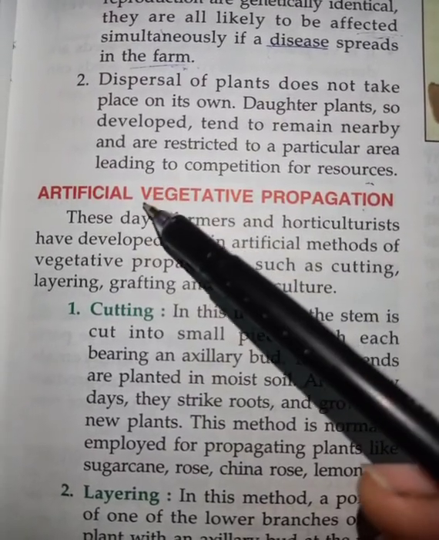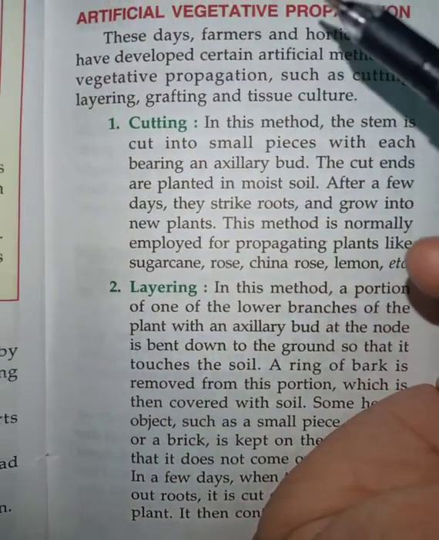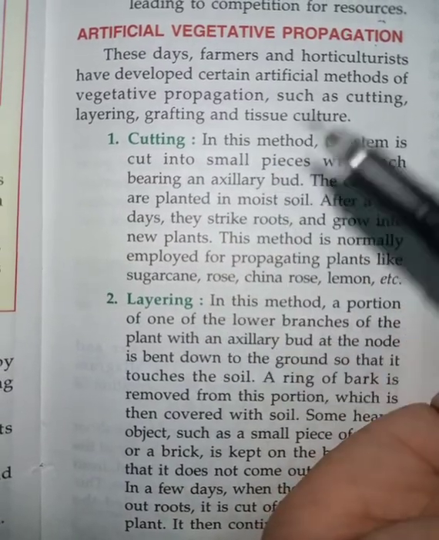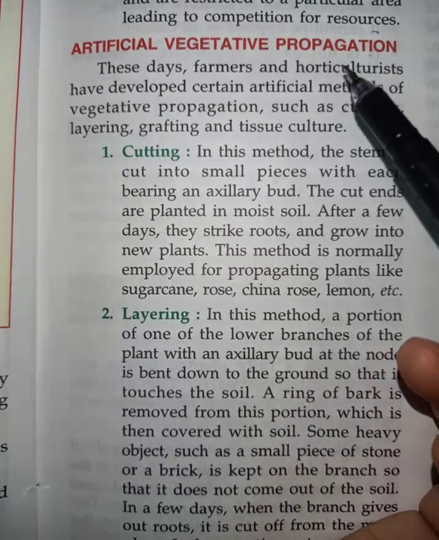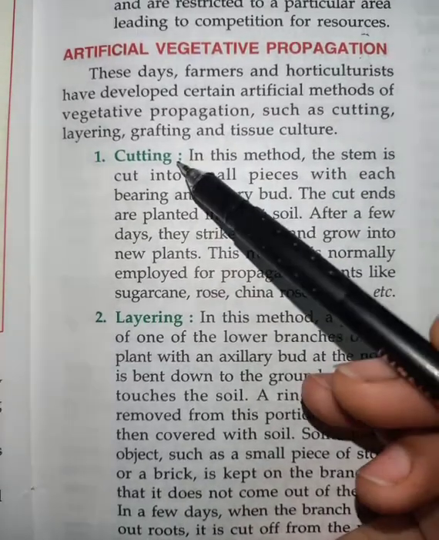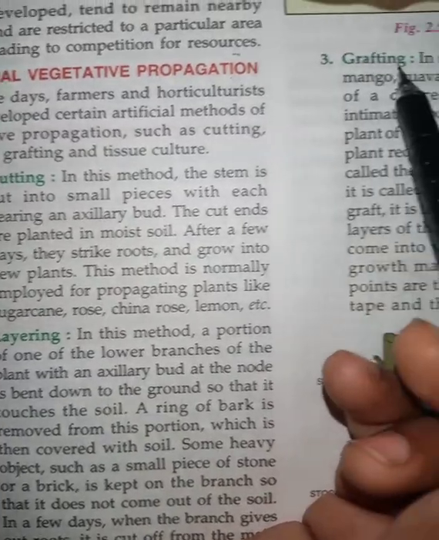Now today we are going to start with artificial vegetative propagation. As we discussed in the previous class, artificial vegetative propagation is done by cutting, layering and grafting.